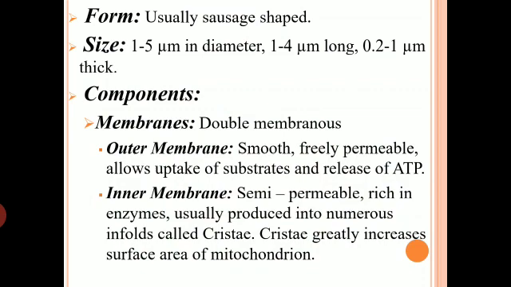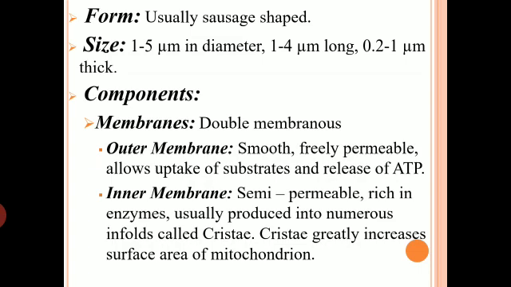Mitochondria can be sausage shaped, disc-like, oval, filamentous, or in the form of a ring. So there are different shapes of mitochondria present in different organisms. If I talk about its size, its diameter is around 1 to 5 micrometers. Its length is around 1 to 4 micrometers, and the thickness is 0.2 to 1 micrometer. So that is about its dimensions.